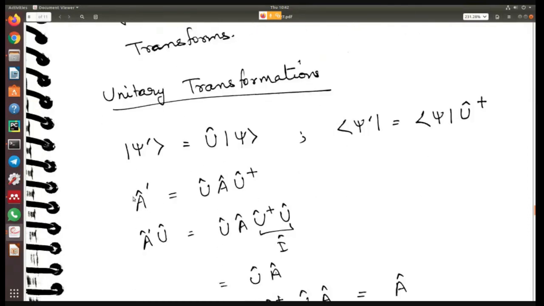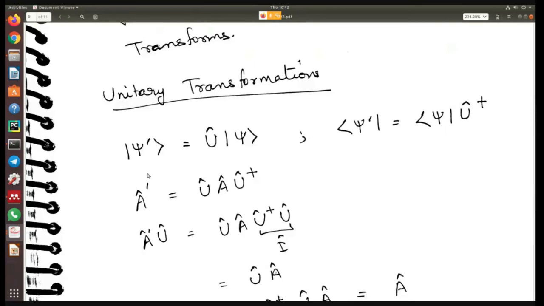Any operator A can be transformed using unitary operators. For every operator A, you write U into A into U dagger, and it will give you a new operator, A dash.